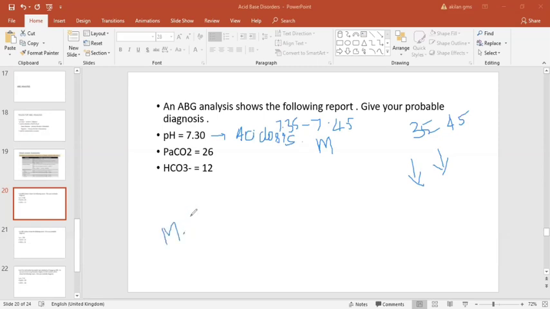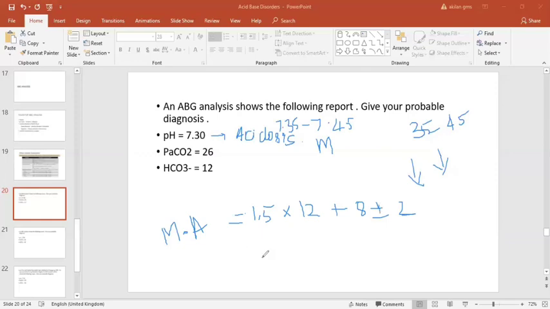But we should look for compensation also. For the expected carbon dioxide decrease, we have a formula known as Winter's formula. What is Winter's formula? It is 1.5 into the given bicarbonate level, plus 8, plus or minus 2.